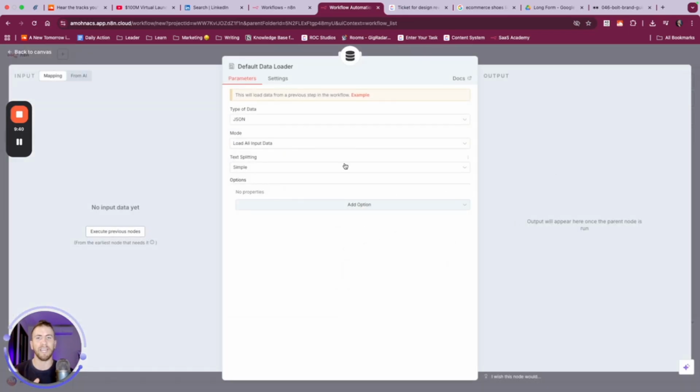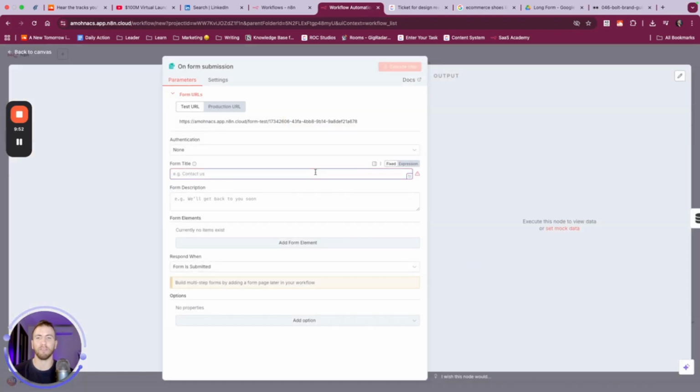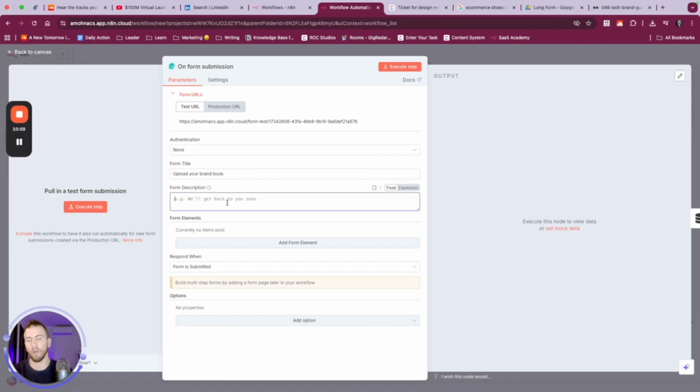We're going to choose a data loader. All this is saying is we're choosing how we're going to store this information and how the model is going to retrieve it. Think of this as the interpreter. And now let's go back and talk about how we're going to upload information here. This is basically going to be a form. And so let's configure our form. We don't need authentication. What we're going to say is upload your brand book. This will be used to analyze your images.